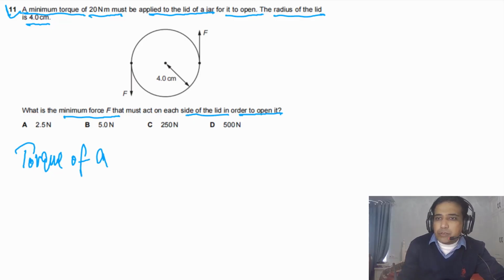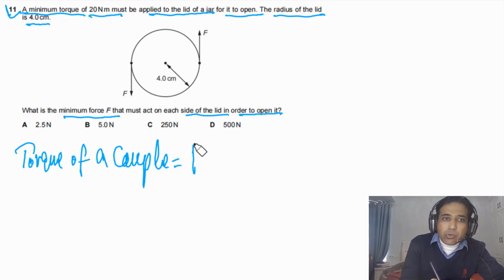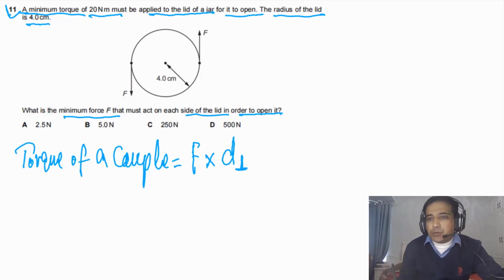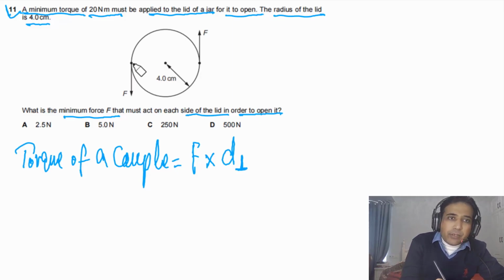Torque of a couple is equal to the product of one force times the perpendicular distance between the forces. If you look at the given figure, we can draw this horizontal line here.